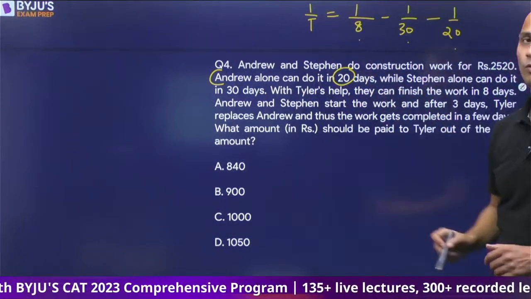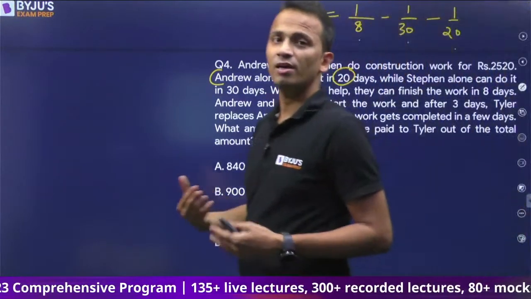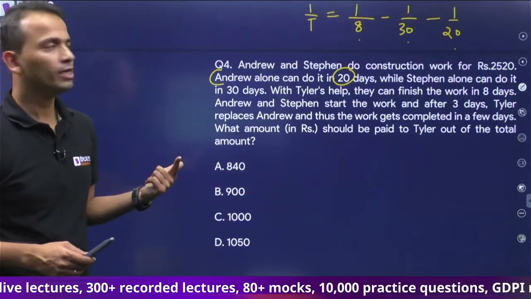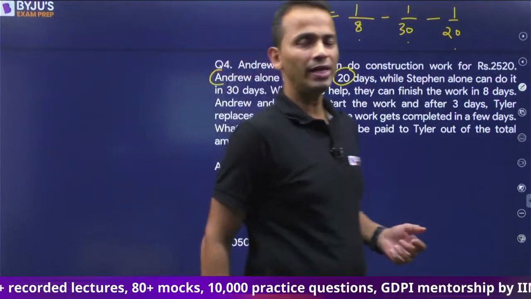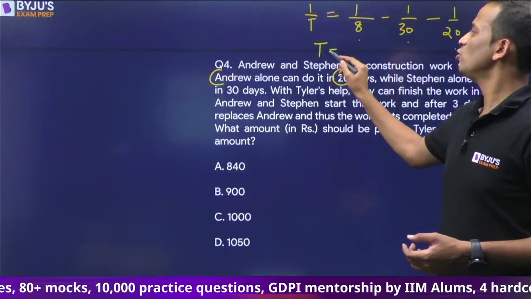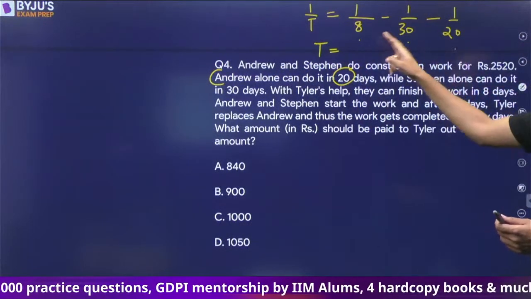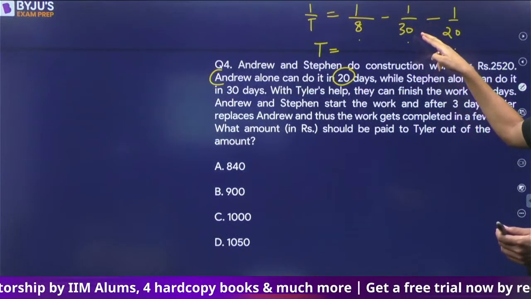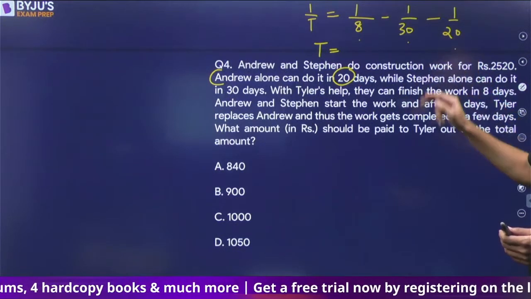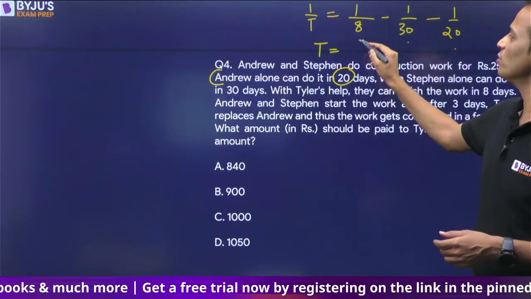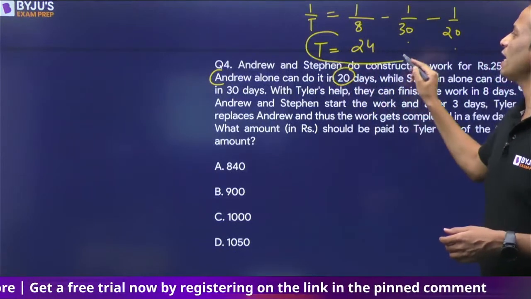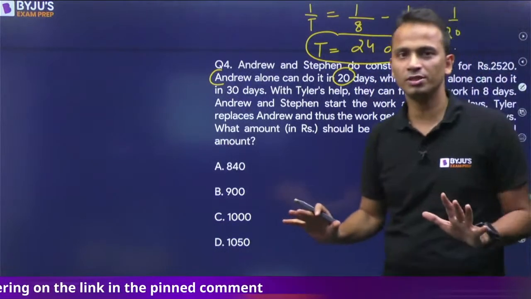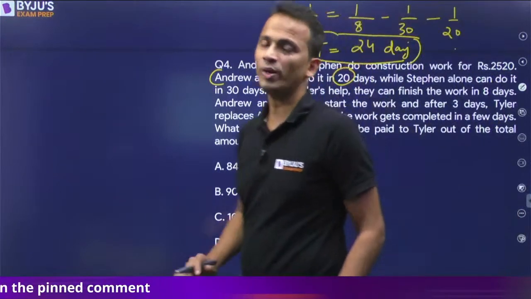and net 1 day work. So from net 1 day work, if I remove 1 day work of Stephen and 1 day work of Andrew, I'll be getting 1 day work of Tyler, right? So Tyler in how many total days can finish the piece of work? So it will be 120, 15 minus 4 minus 6, 5 upon 120, that is 1 upon 24. So Tyler alone can finish the work in 24 days. Calculation was very simple. Tyler alone can finish the work in 24 days.